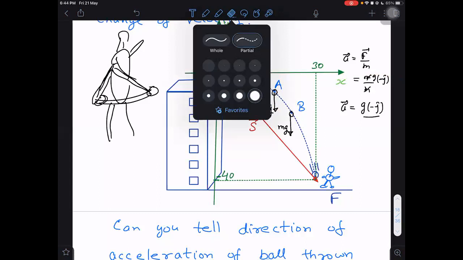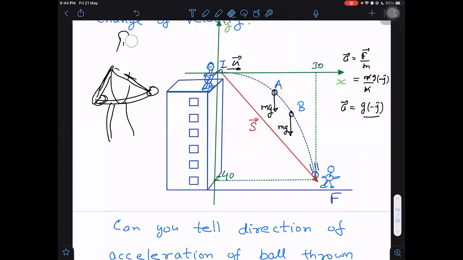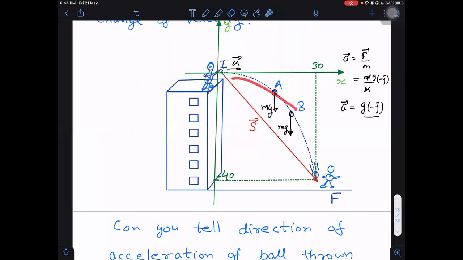Understood? So you are right. That person is applying force in forward direction, but for how long? Only as long as the ball remains in the hands of the person. As soon as the ball loses contact with his hand, the force stops. No force will be acting because of the person. Then the ball will be falling freely under gravity.